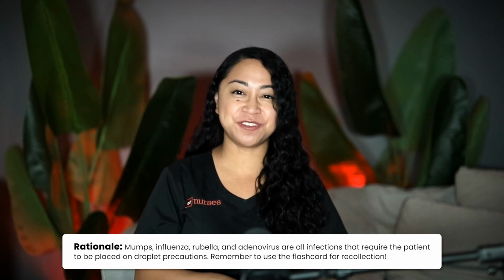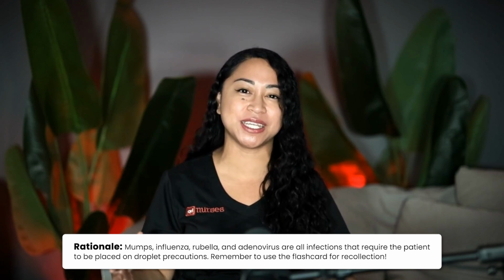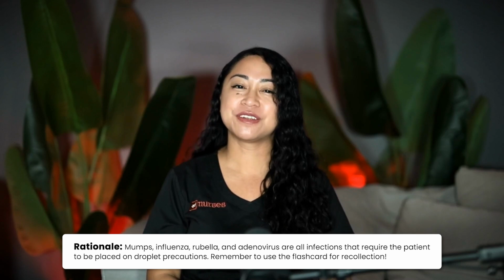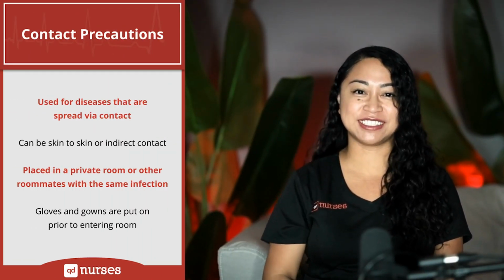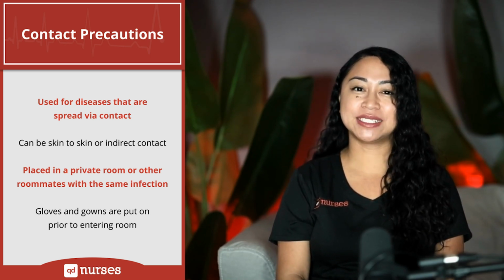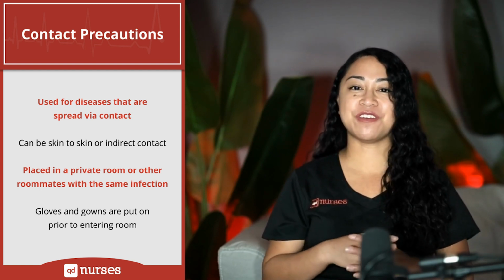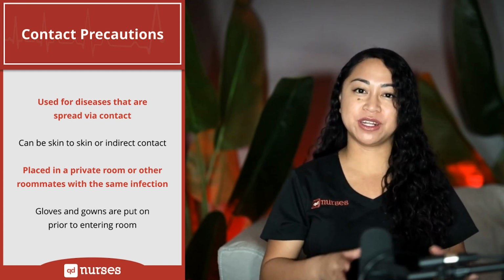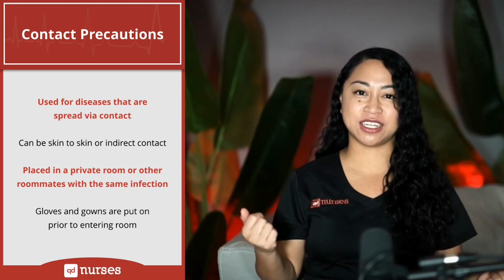Rationale: Mumps, influenza, rubella, and adenovirus are all infections that require the patient to be placed on droplet precaution. Remember to use the flashcard for recollection. Here we have the digital flashcards on contact precaution. Contact precautions are used for diseases that are spread through contact. This can occur skin to skin or indirect contact. Patients that have infections caused by contact must be placed in a private room or with other roommates with the same infection. Gloves and gowns are put on prior to entering the room.